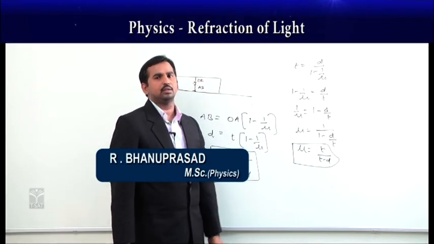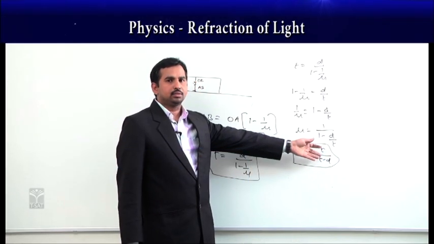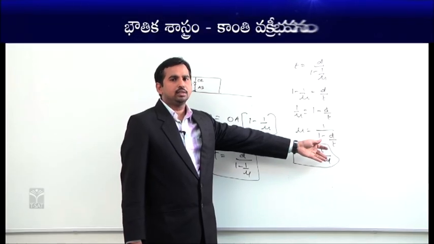That normal shift is nothing but our apparent depth, which is T by T minus D.